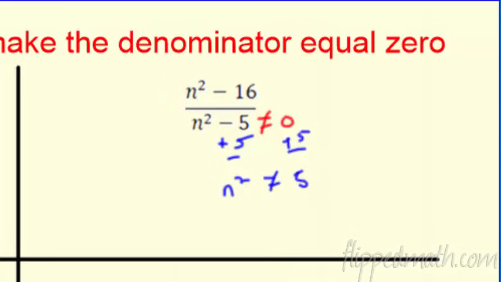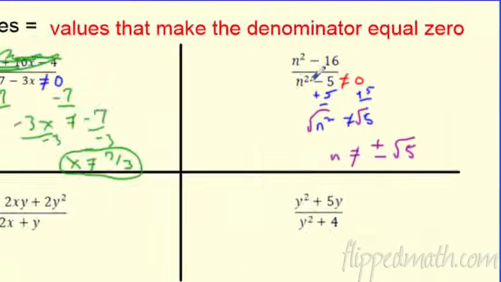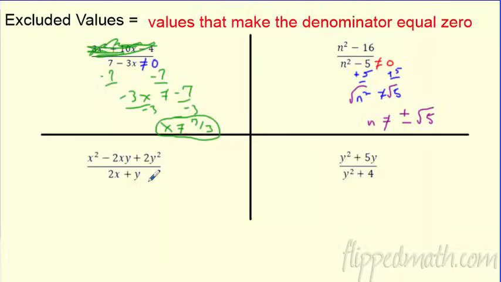Can I solve this equation? Sure. If n squared equals that, I'm going to square root both sides. Just be careful what happens when you introduce a square root. Boom, every time, plus or minus. It cannot equal plus or minus the square root of 5. So there's 2 answers in this case. It cannot be the square root of 5, because if I put that in there, I'll get 0.